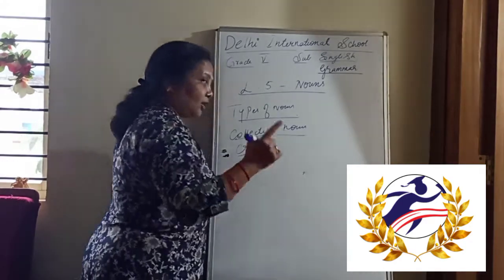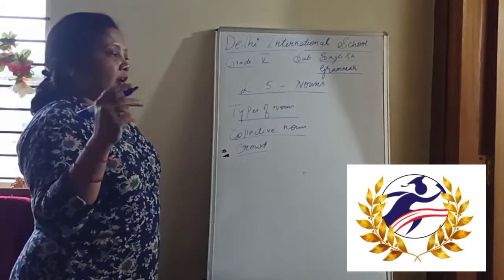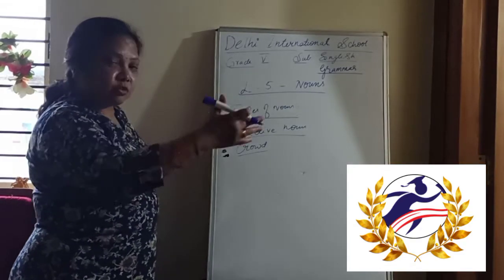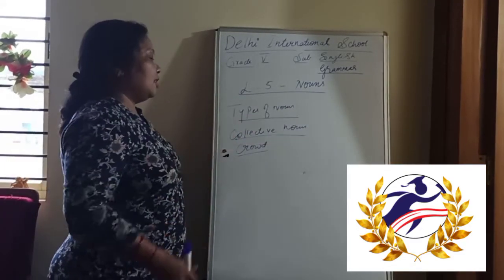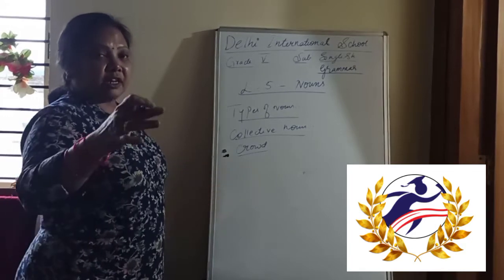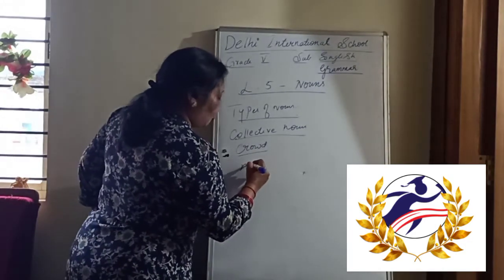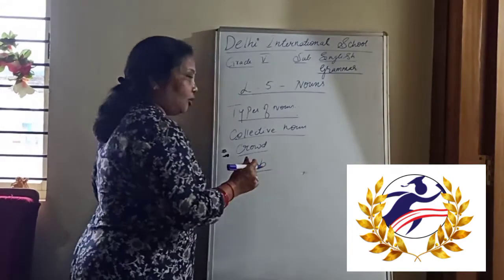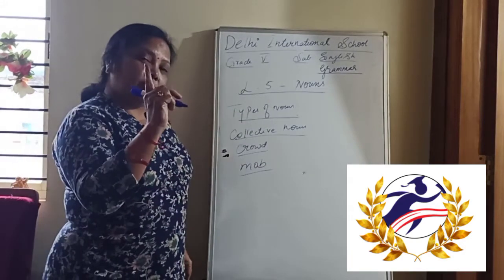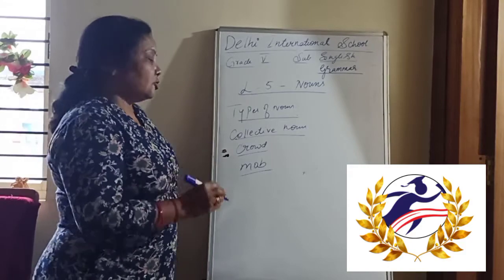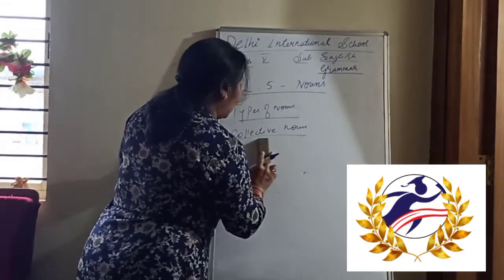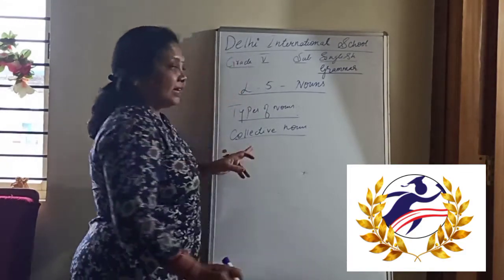Or else, if there are violent activities taking place and so many people are gathered there, we can't say that there were 10 or 15 people. We are going to refer to it as a mob. So here a group is referred to by one name. Likewise, for everything we are going to see a collective noun.